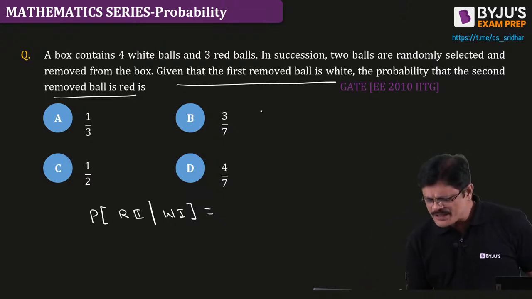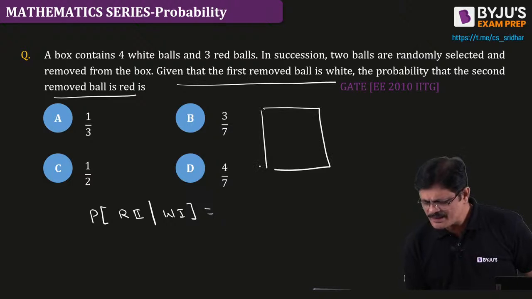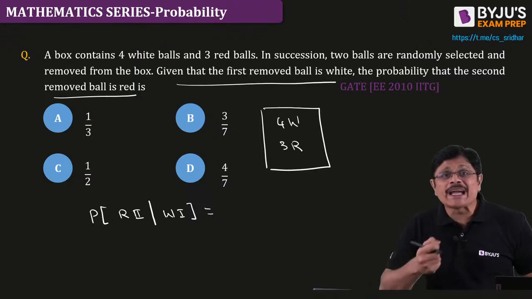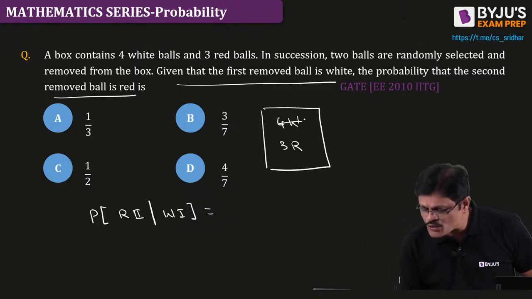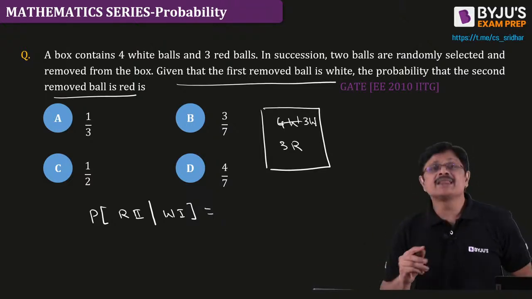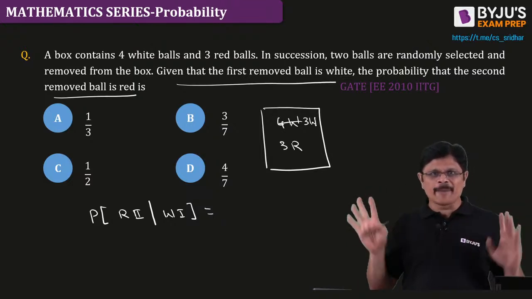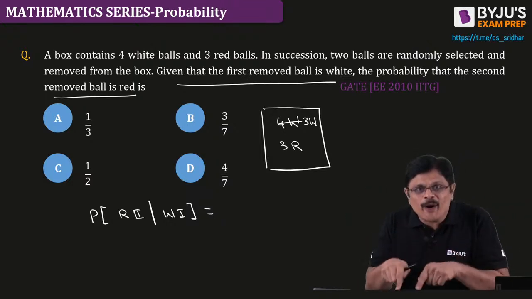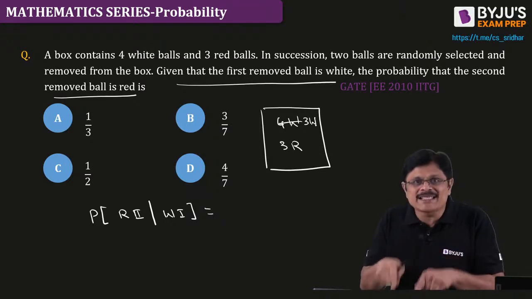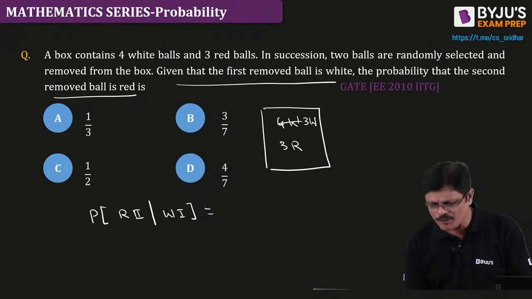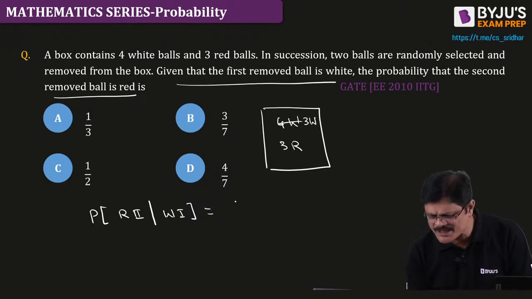See, my dear friends, so this is the situation. We have 4 white and 3 red balls. First draw you have taken white. White is taken, so how many white remaining? 3 white remaining. Now given that white is removed, it is not replaced. What is the probability of selecting red from this now?